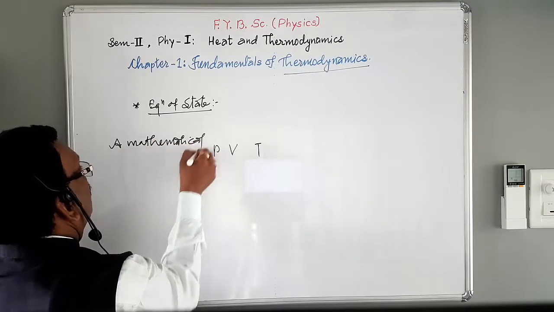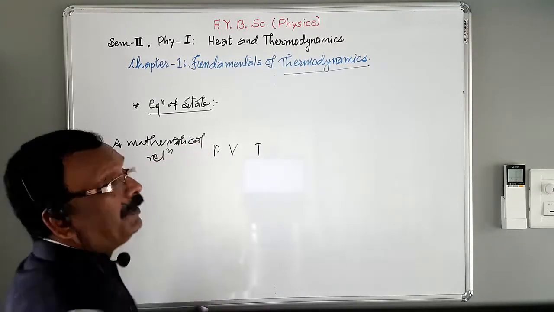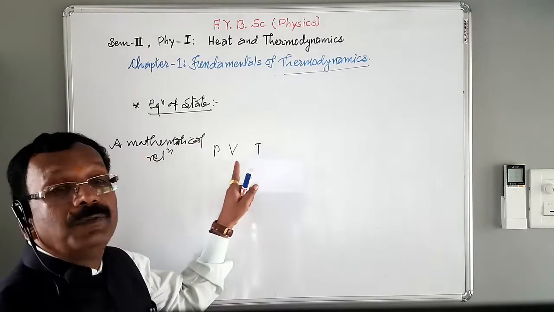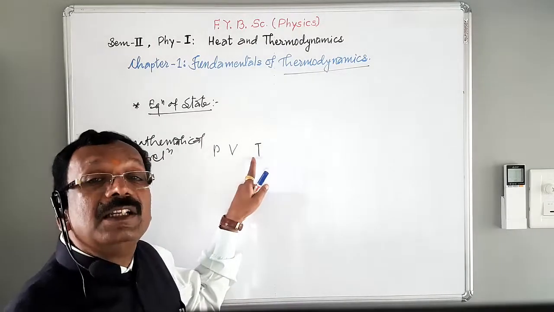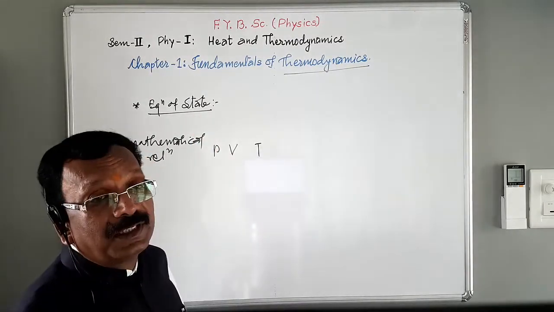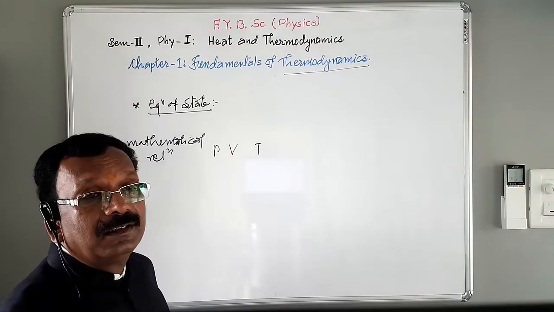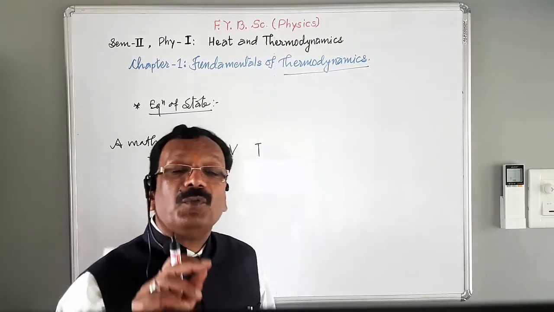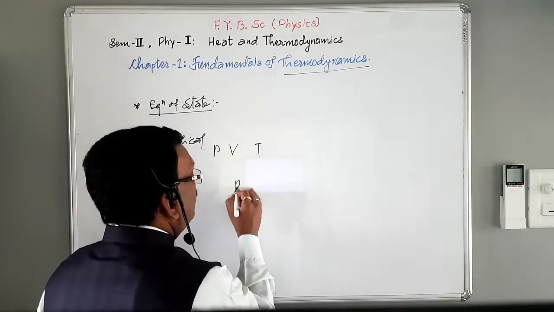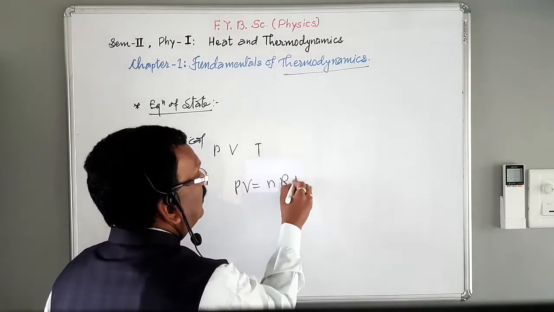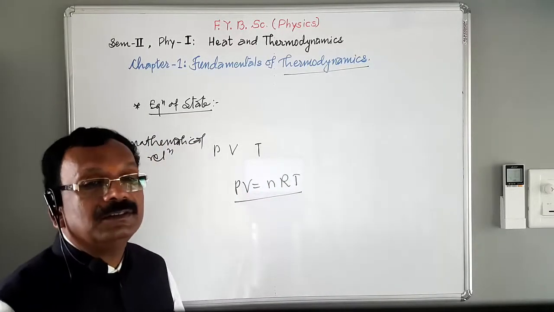A mathematical relation between pressure P, volume V and temperature T of a system is called equation of state. Very simple definition. The equation of state for gas, we know that PV is equal to nRT. This is the equation of state.